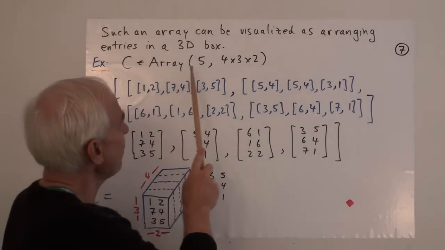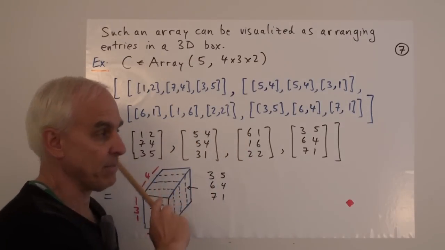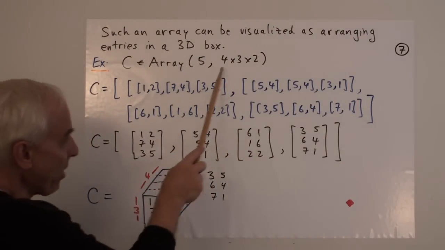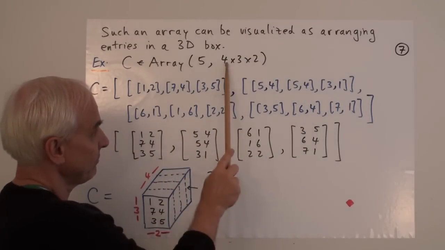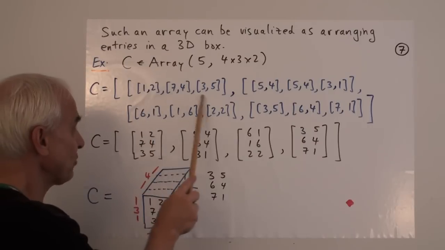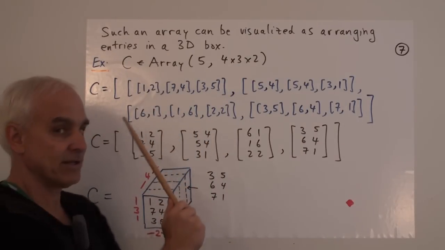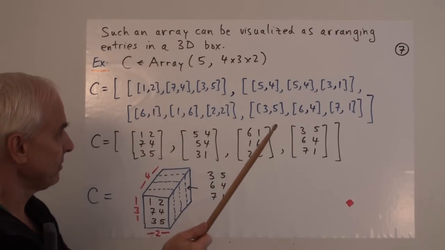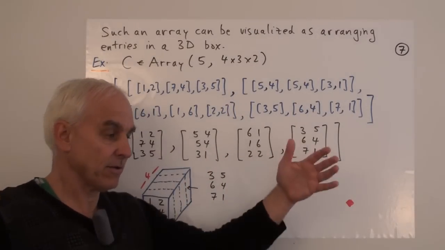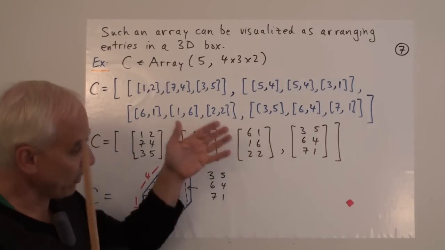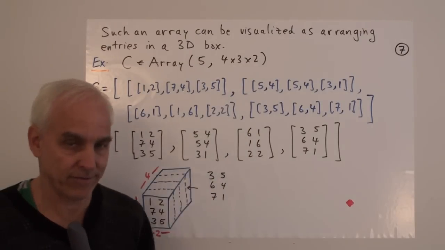So here's an example of a 4 by 3 by 2 array from 5. It's named C. So it's a 4 by 3 by 2 array. That means that it's got 4 entries. And each of those entries is a list with 3 entries. And each of those 3 entries is a list with 2 entries. So when we read 4 by 3 by 2, we're kind of reading from the outside. So the big picture is that there's 4 entries, and then we look at any one of them, it's got 3 entries, and then we look at any one of those and we have 2 entries.